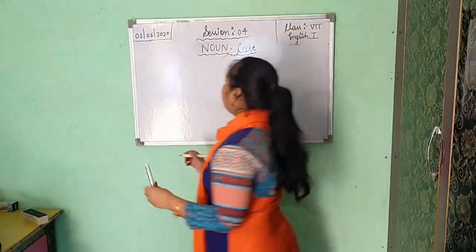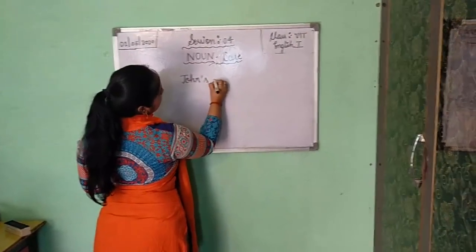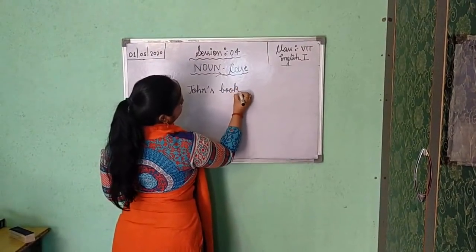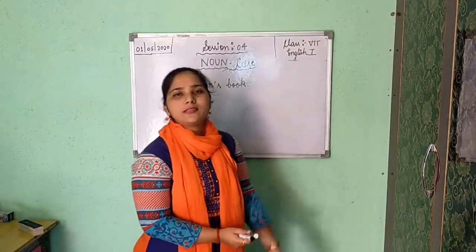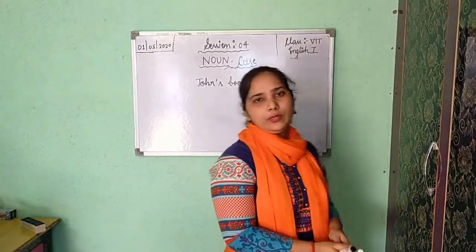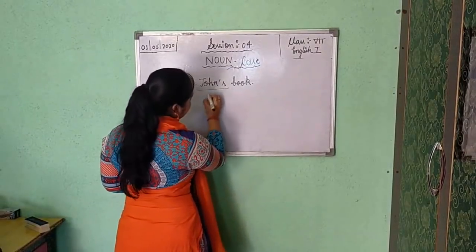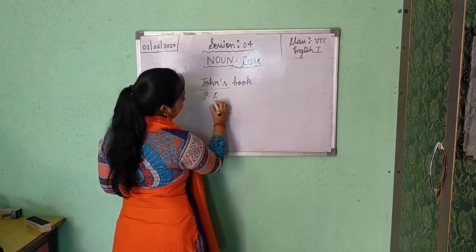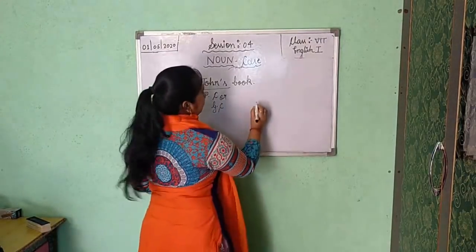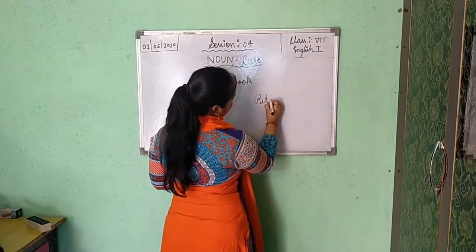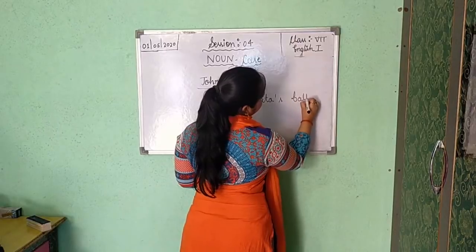For example, John's book. Whose book is that? It is the book of John only. So who is the owner of the book? John. So this word is given in the possessive case or genitive case. Understood? Rita's ball.